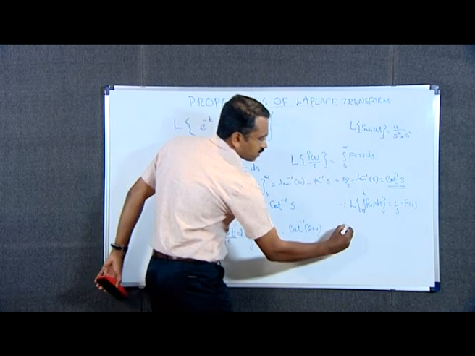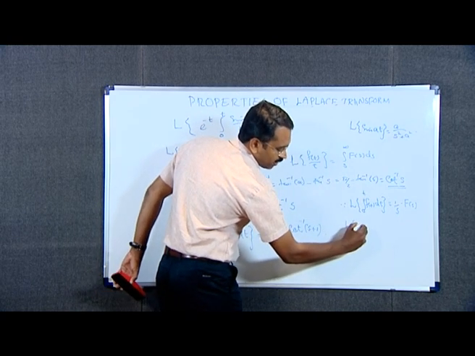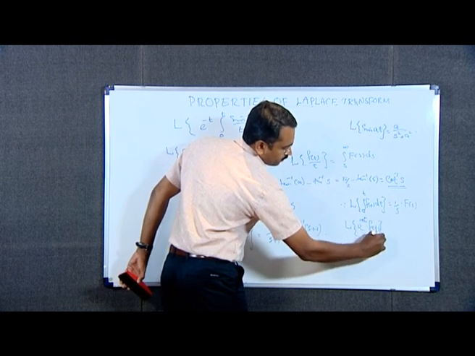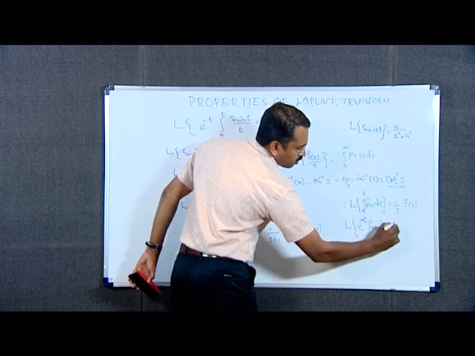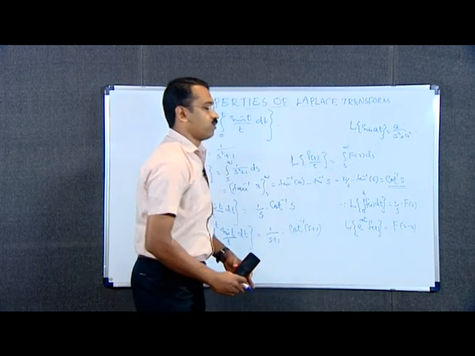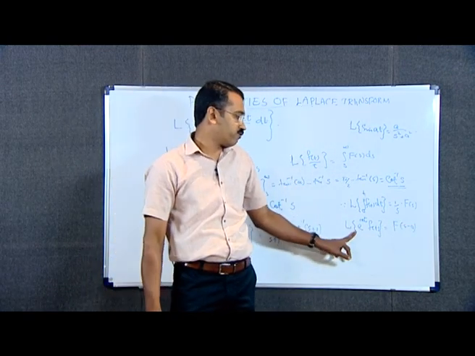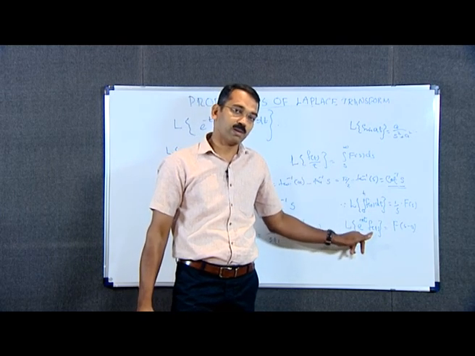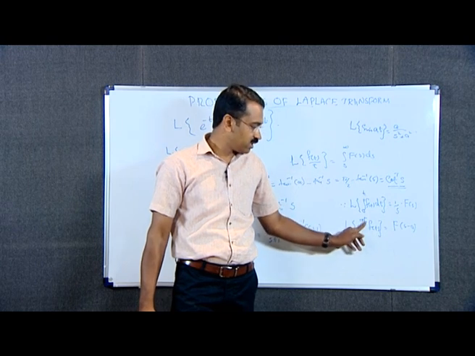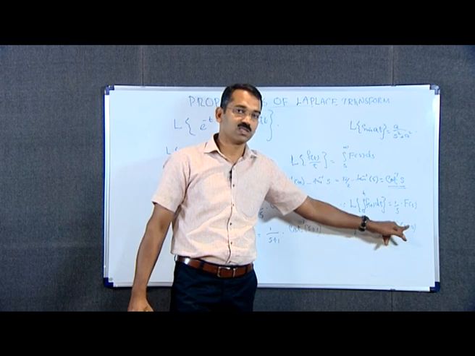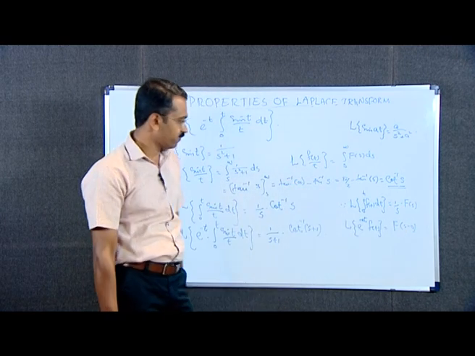The property is Laplace transform of a function multiplied by e raised to a t is f of s minus a, where f of s is the Laplace transform of this function f of t. Then the Laplace transform of this function multiplied by e raised to a t is f of s minus a, means we just replace s by s minus a.